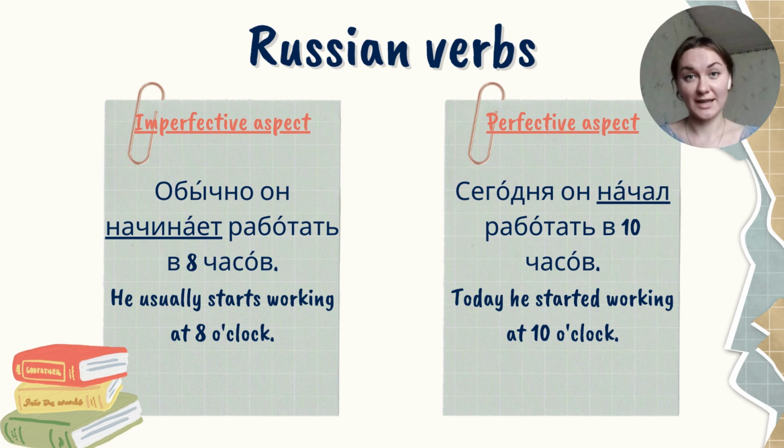It is habitual action. The second example, perfective aspect, shows that this is one-time action. It is not repeated. It happened just today, сегодня. Usually this person starts working at 8, but today he started working at 10. One-time action.